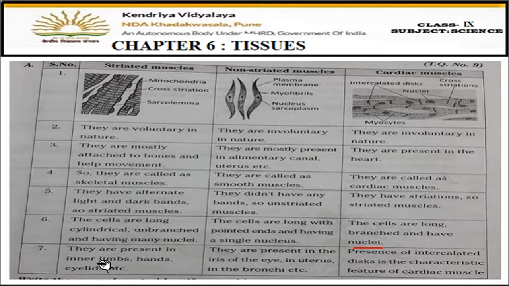Then striated muscles are present in the limbs. Limbs means hands and legs, eyelids, okay, which are under our control. And non-striated are present in the iris of the eye. Iris means internal part of the eye. Then uterus, then bronchi, okay, all are internal organs. Then cardiac muscles are present in the heart. Presence of intercalated disc is the characteristic feature of cardiac muscle. They are present in the heart and they have striations present on them. Okay, so these are some of the differences between striated, non-striated and cardiac muscles.